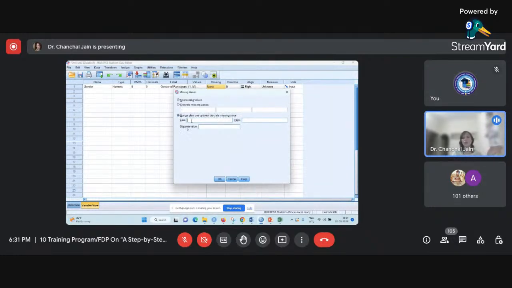You can define the lower limit and you can define the higher limit. That way it will keep that particular range of data out of your analysis. Similarly, apart from that, there is one more option given.